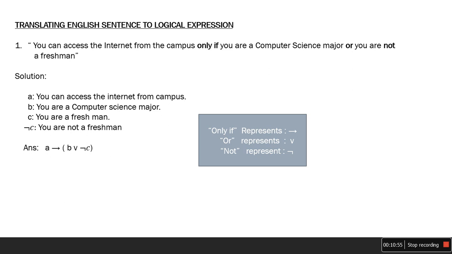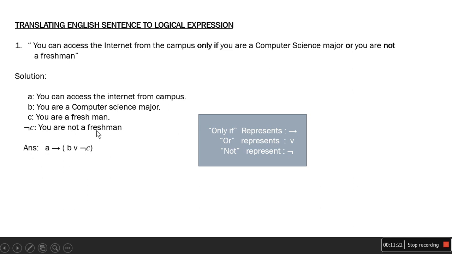I have denoted them with the letters A, B, C. A: you can access the internet from campus. B: you are a computer science major. That will be taken as the B proposition. Like that, C: you are a freshman. But in our question we have "you are not a freshman." So C is you are a freshman, and the negation of C will be you are not a freshman.